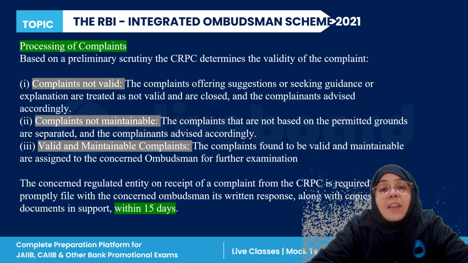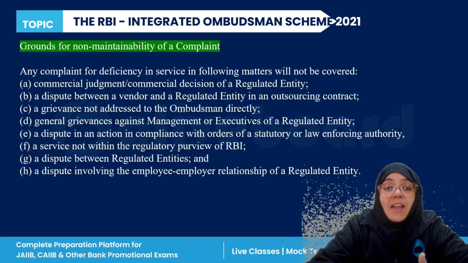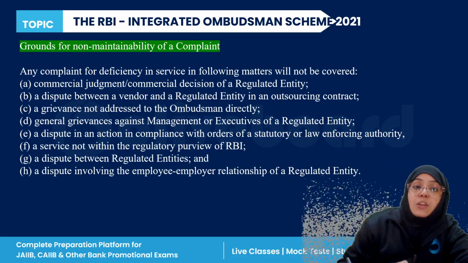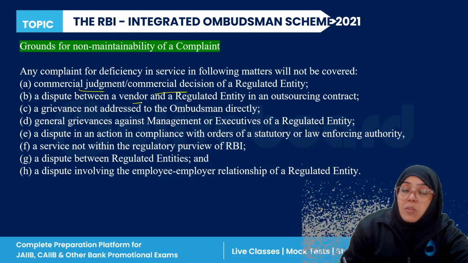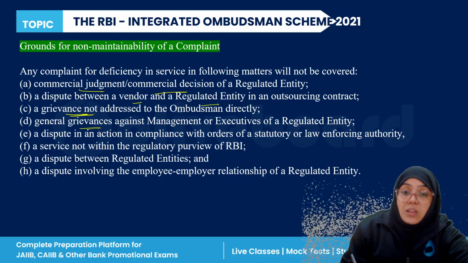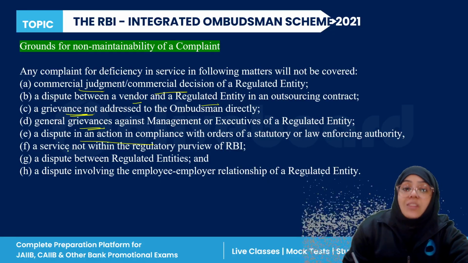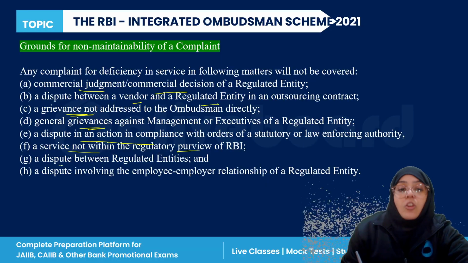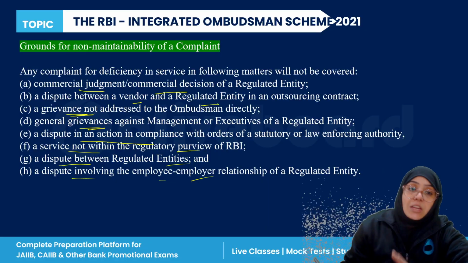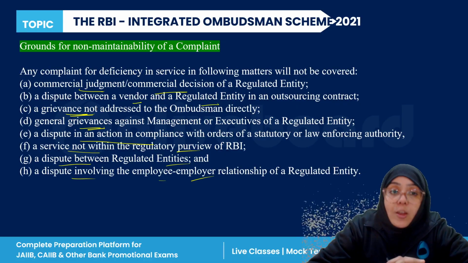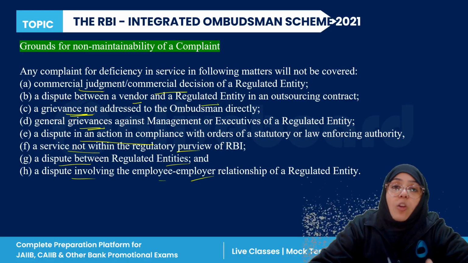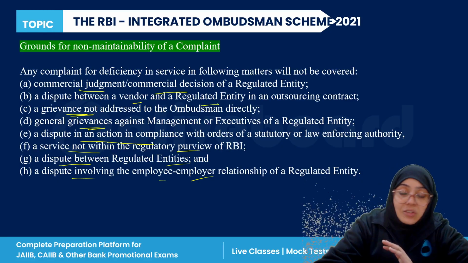Now, let's talk about what the grounds for the non-maintainability of the complaint are. On what grounds can we say that these complaints are not maintainable? For example, the complaint cannot cover a commercial judgment or commercial decision, or a dispute between a vendor and a regulated entity, a grievance which is not addressed by the ombudsman directly, or general grievances, or a dispute in action or service which is not within the regulatory purview of RBI, or a dispute between regulated entities, or a dispute which involves an employee and employer relationship. So these are all complaints on which there is non-maintainability. If the complaints are non-maintainable, they are advised accordingly. They are not given any suggestions here, right?